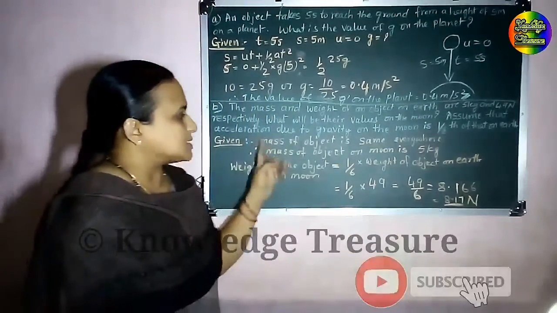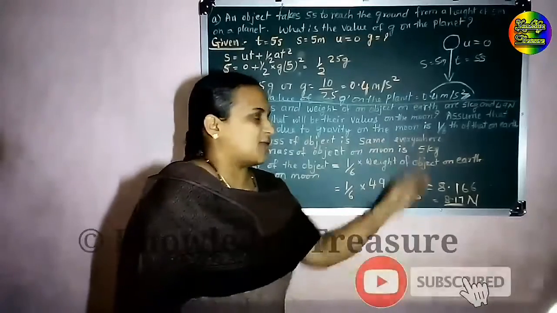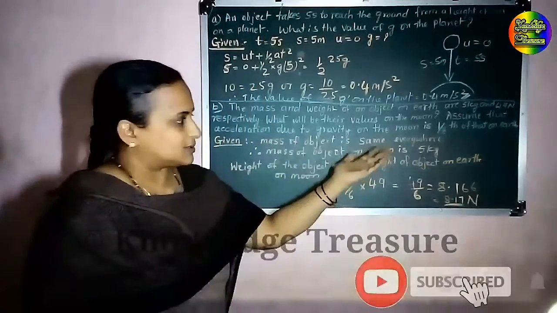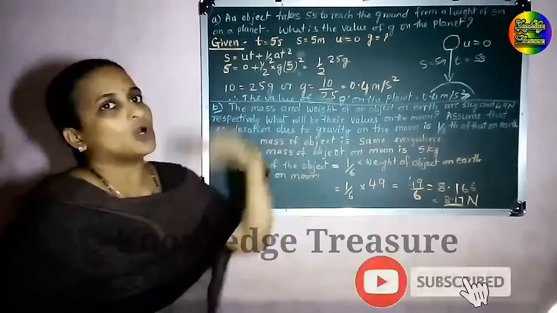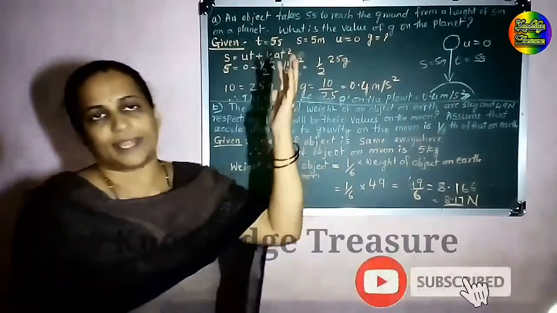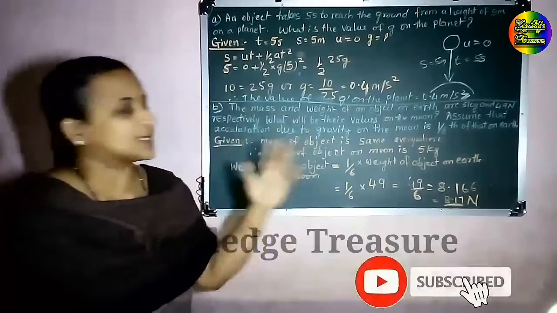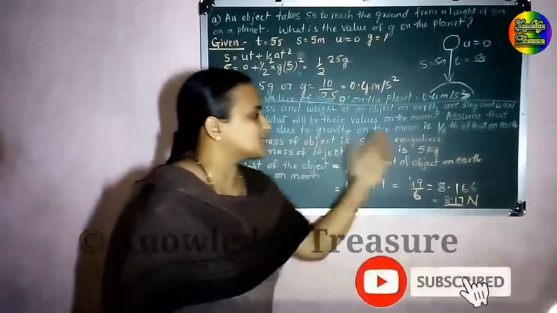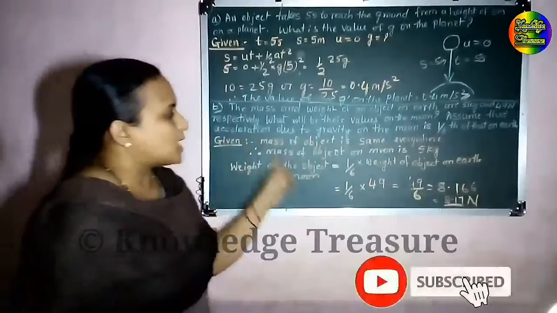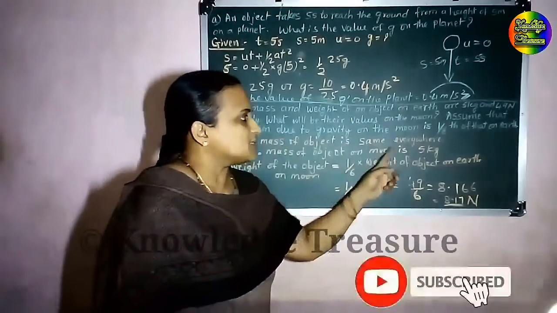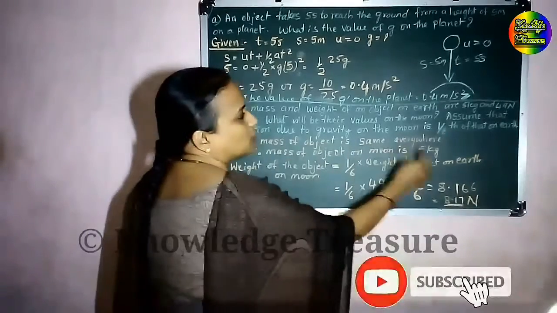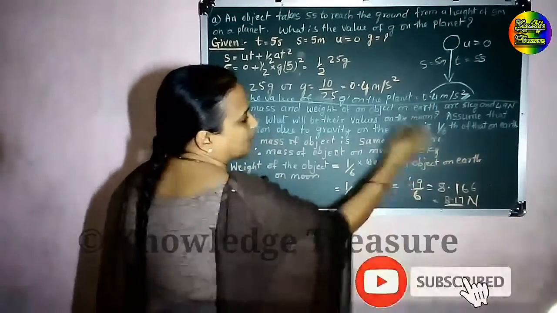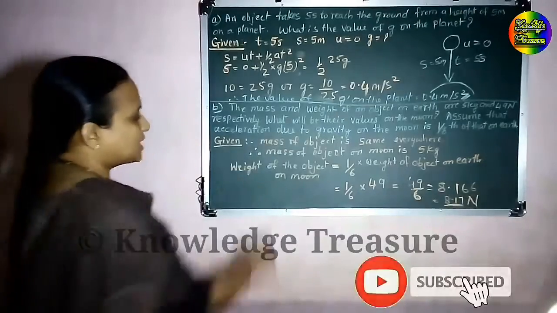Now, we know that the mass of the object is the same everywhere. Same on Earth also. If you go anywhere, on any planet, the mass of the object is the same. Therefore, the mass of the object on Moon is 5 kg only. So, the mass of the object on Moon is equal to the mass of the object on Earth, that is nothing but 5 kg. Now, let us see weight.